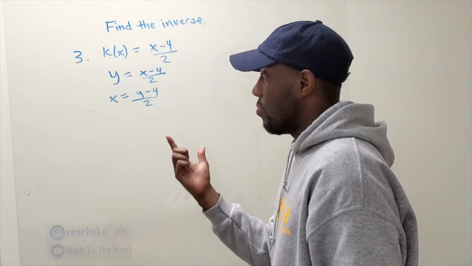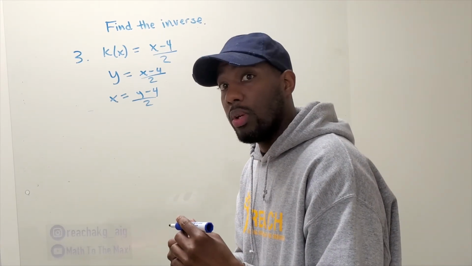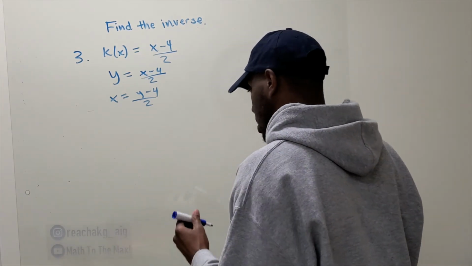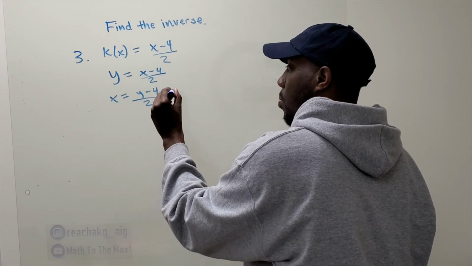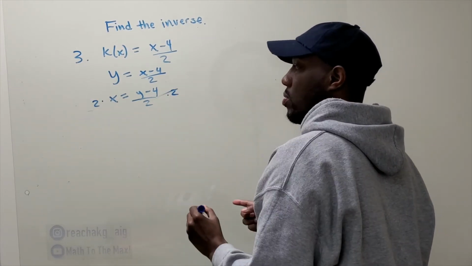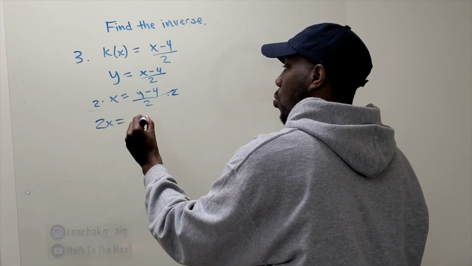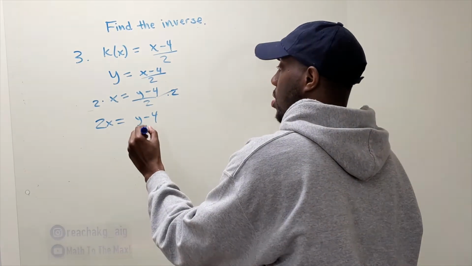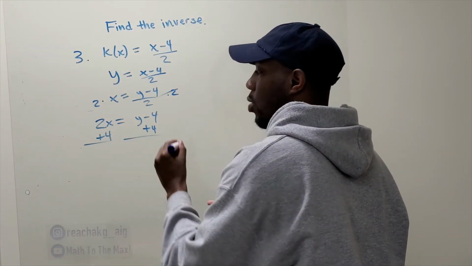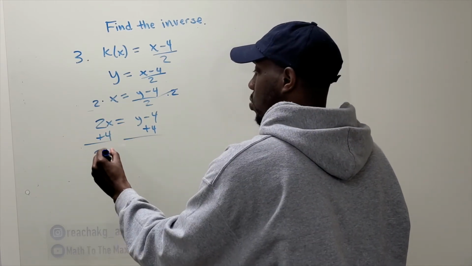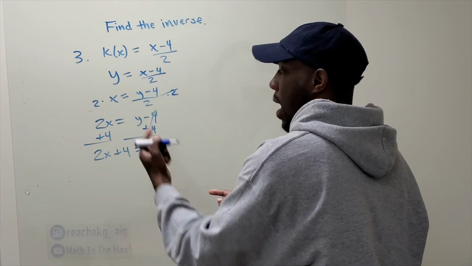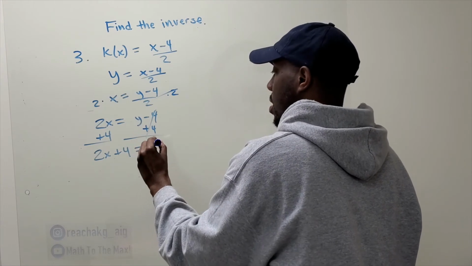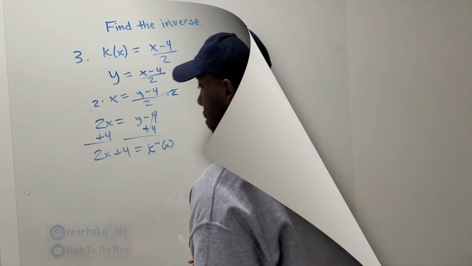Nobody likes fractions. I don't know why, because normally we work with whole numbers. But anyway, how do you get rid of a fraction? A fraction is nothing but division. So what's the opposite of division? Multiplication. In order to get rid of divide by 2, multiply by 2. These 2's cancel. So we're left with 2x equals y minus 4. Last step, since you have subtract 4, the inverse is add 4. You can't add those because that's like letters and numbers. So the final answer, 2x plus 4 equals y. You got y by itself. Now you just write the inverse notation. Since we used k, we write k inverse. Final answer.